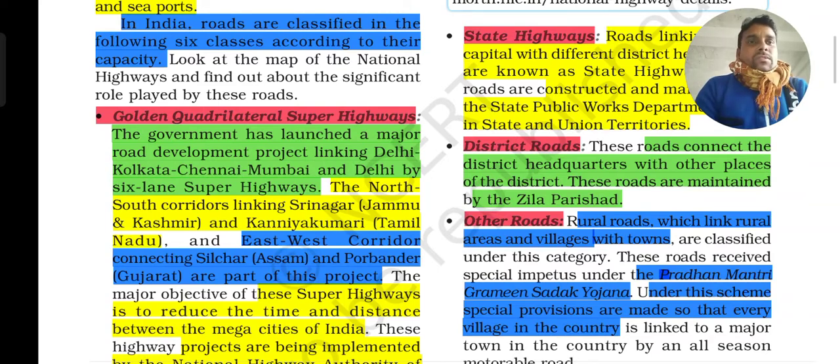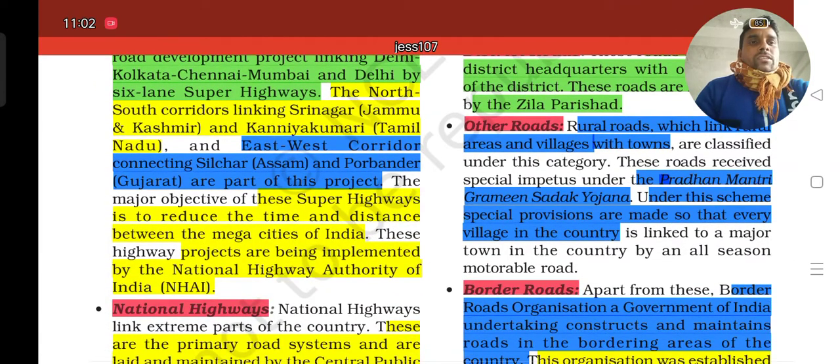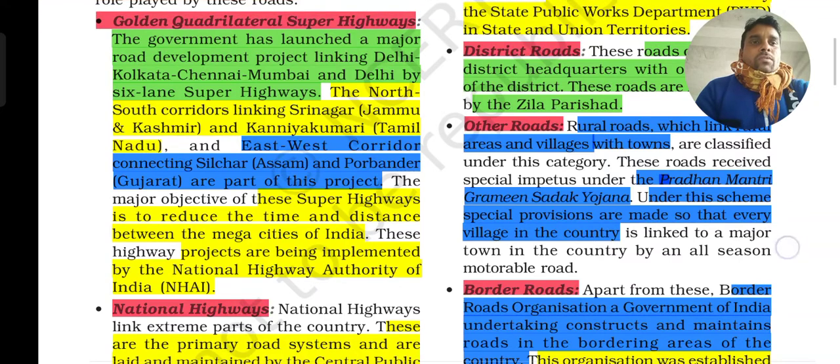Okay, there are also different categories, and one is the Pradhan Mantri Gramin Sadak Yojana. As you know, these days different governments are coming and making some types of systems or benefits for the people in the villages. This is one of those schemes, known as the Pradhan Mantri Gramin Sadak Yojana. Under this scheme, special provisions are made for every village in the country. It is known to us that every village has a road from the cities or from the small towns to the villages.